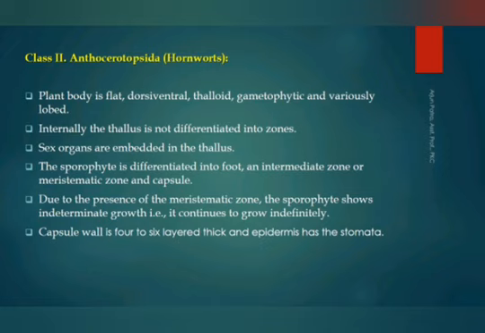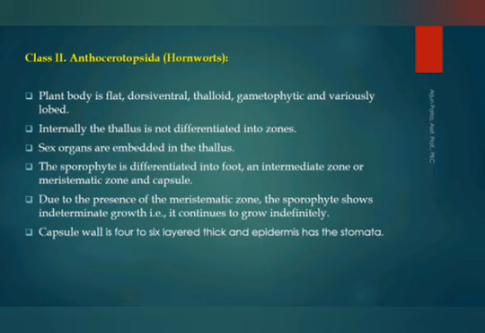Next, class 3, Bryopsida. Gametophytes have two stages of development, one prostrate and another erect. Second point, gametophore is the persistent gametophyte which bears the sex organs.